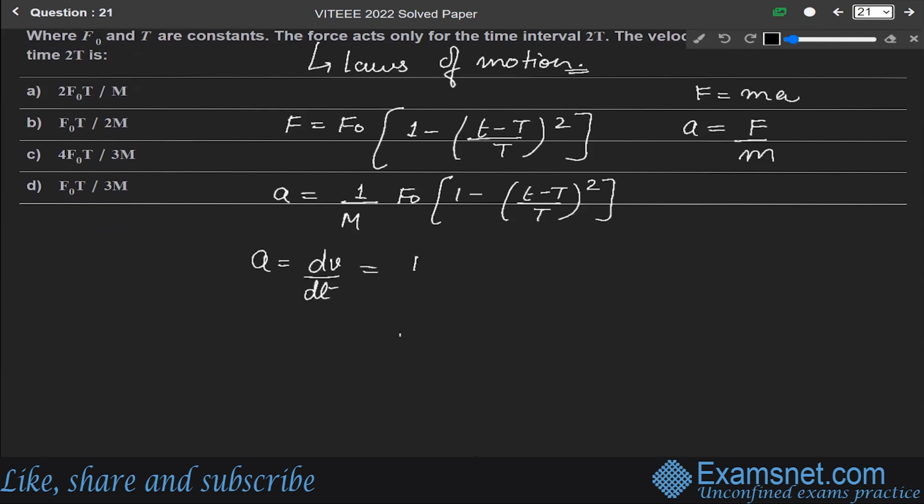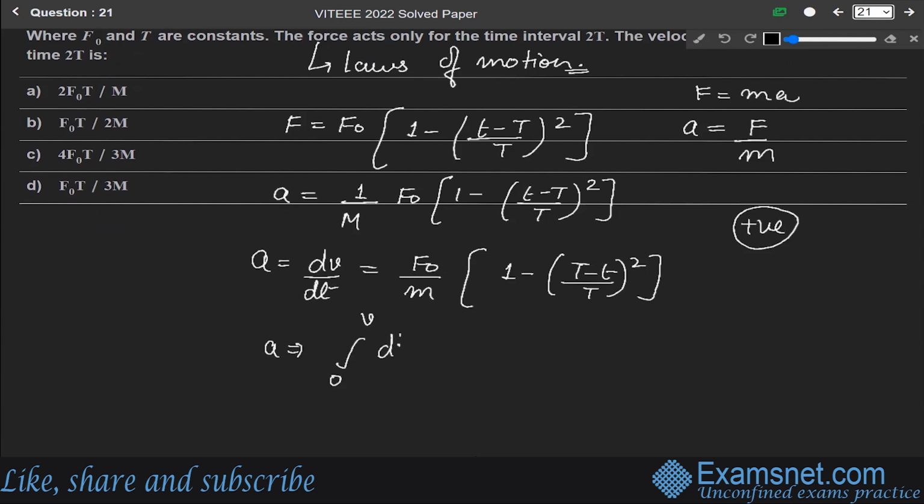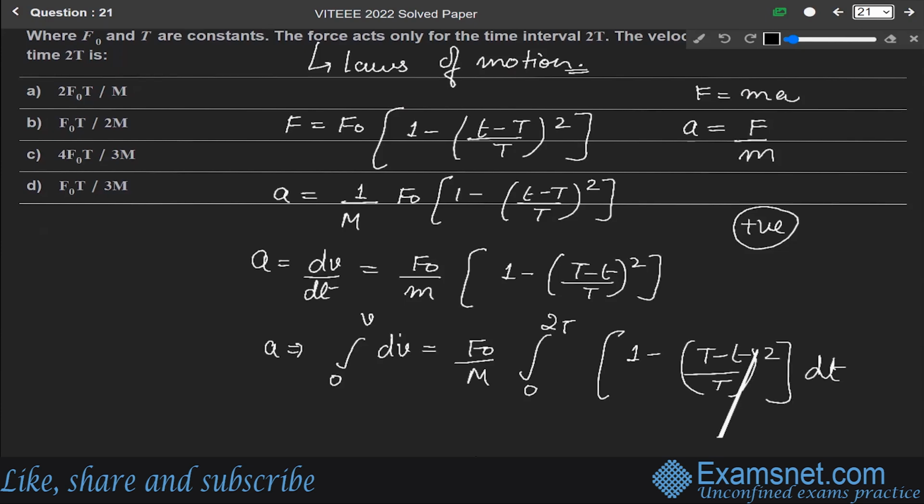So it will be equal to F naught over m (1 minus t over capital T) whole square. Whether we write T minus t or t minus T, the power is whole square, so it automatically becomes positive. So integrating, the limit from 0 to v of dv equals F naught over m, limit 0 to 2T, of (1 minus t over T) whole square dt.